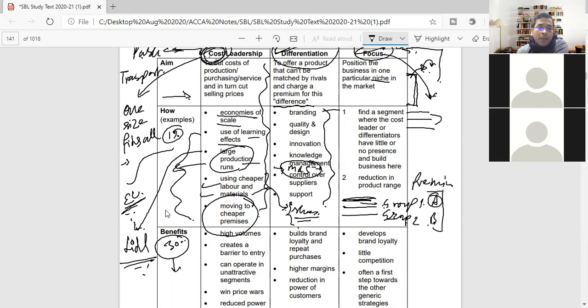And because of that, their volume is high. Almost 70% of the people will buy from Lidl, in the expectation that even if you use it once or twice and throw it, it is still worth it. So that is cost leadership, very cost-effective clothing from Lidl. Whereas if you go to Zara, they will provide you a focus-based product, or any premium brand, be it in cosmetics or clothing.